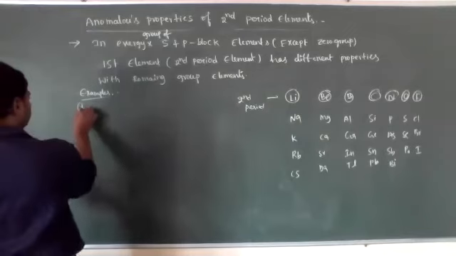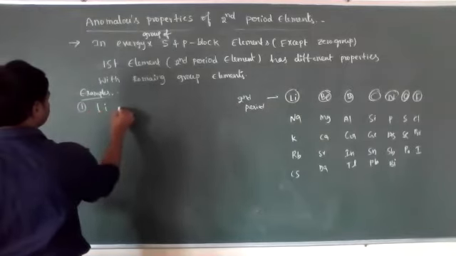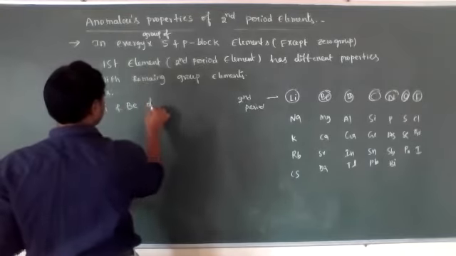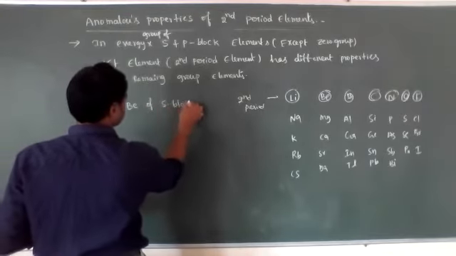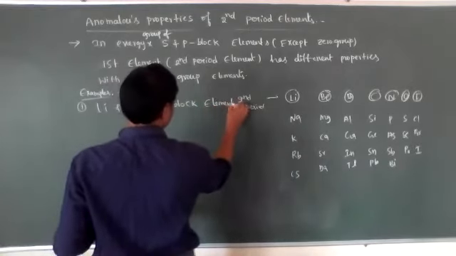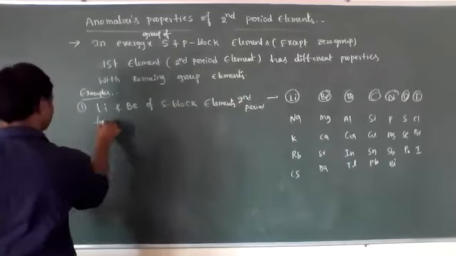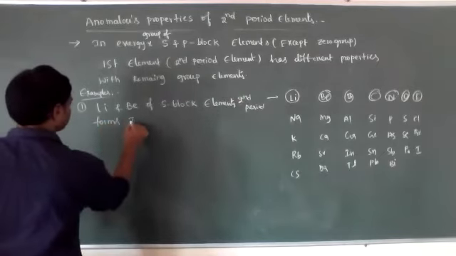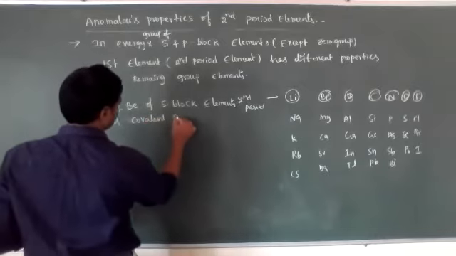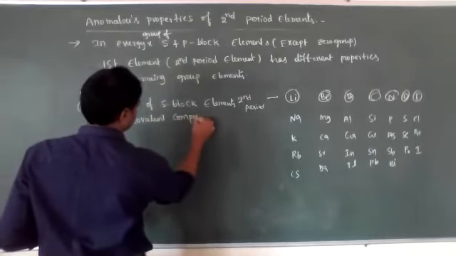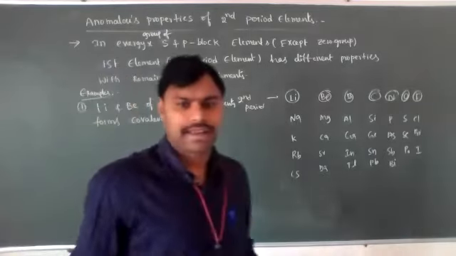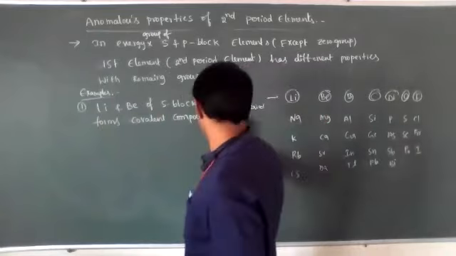So the first one is: lithium and beryllium of the s block elements form covalent compounds. The remaining form ionic compounds.